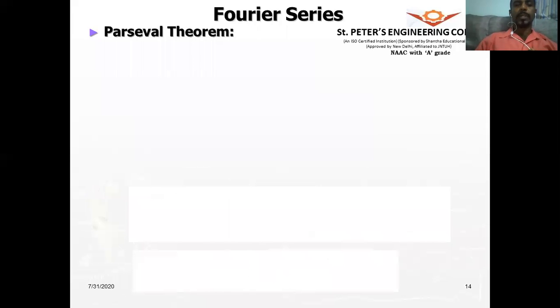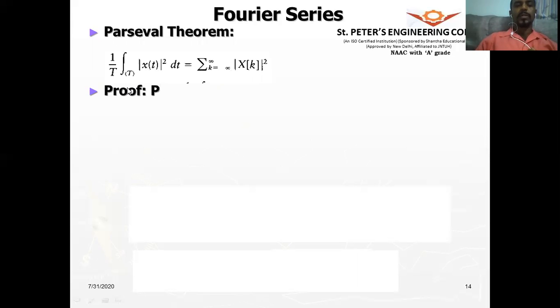The next important theorem is Parseval's theorem, which says that the power content remains the same for the signal. That is Parseval's theorem here. So you see that this is the average power content of the signal. So in this place we will be equating x of t with x of k, and in no other place will we be equating it like this with the integral.